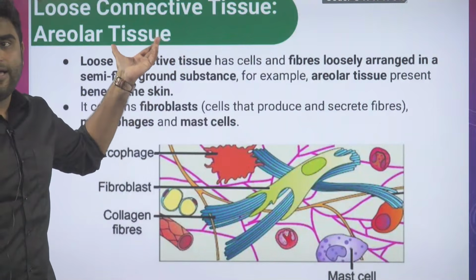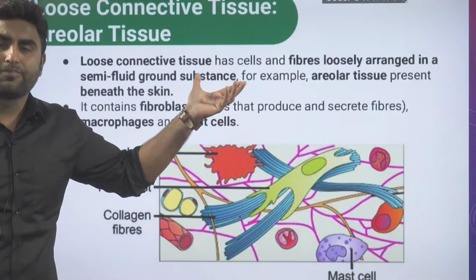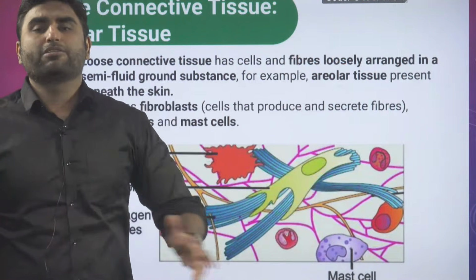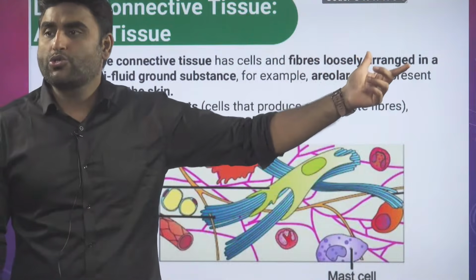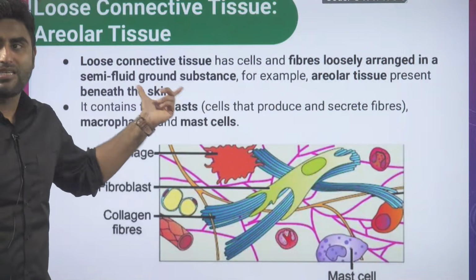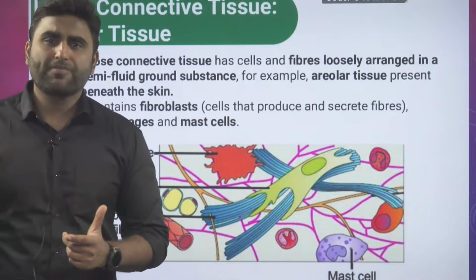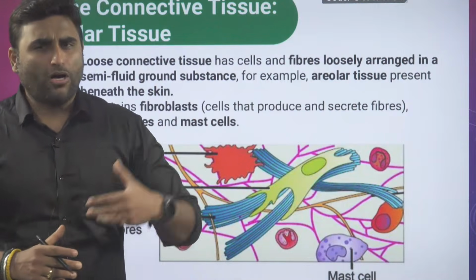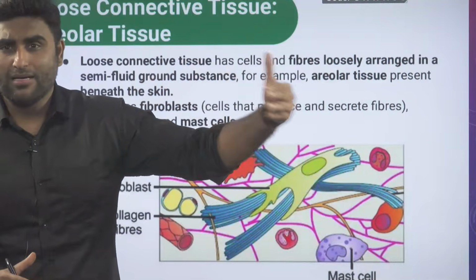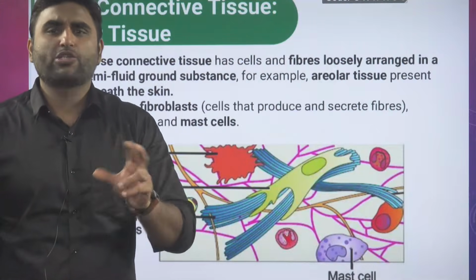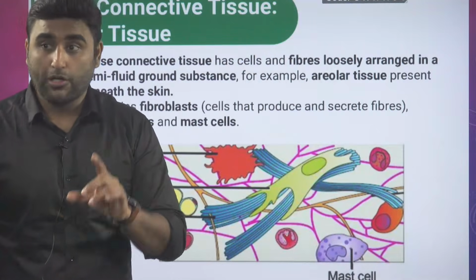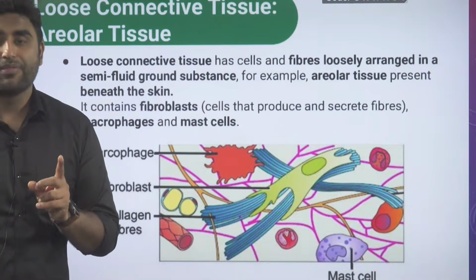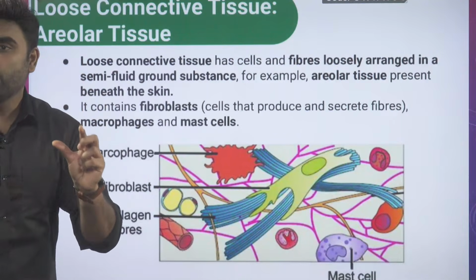Okay? So areolar is a loose connective tissue. It has cells. It has fibers, which are randomly and loosely arranged in a semi-fluid ground substance. Not very fluid like blood, not very hard or solid like cartilage or bone. I will not say semi-solid, I will say semi-fluid. That makes it very loose.